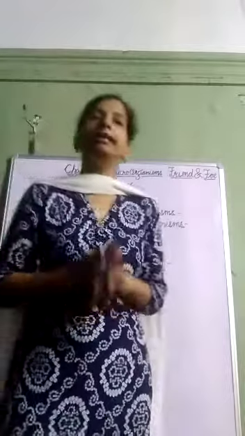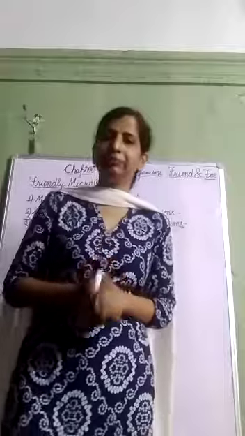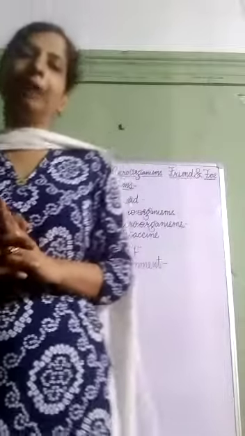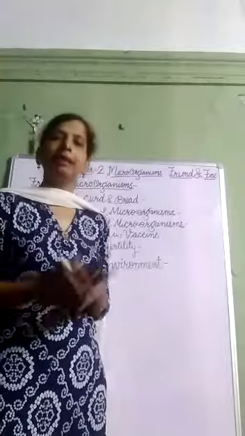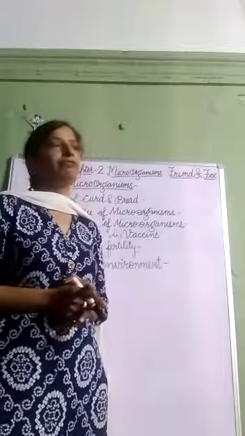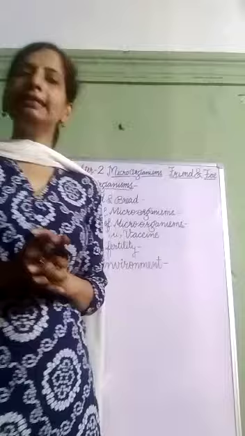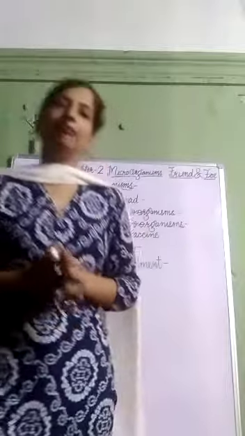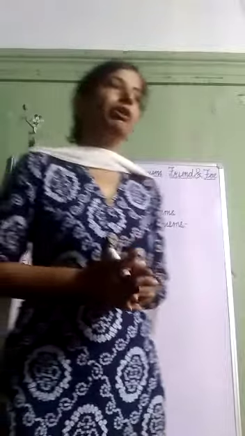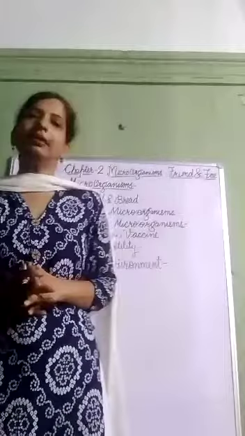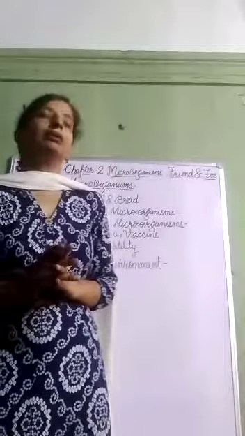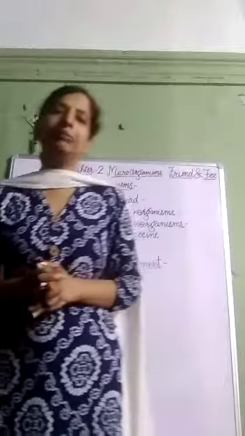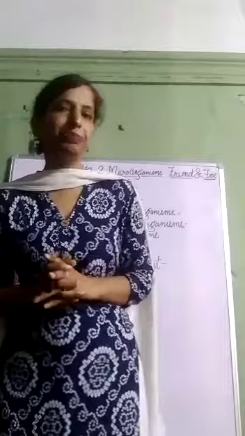From which microorganism are they produced? First of all, in 1929, Alexander Fleming made an antibiotic called penicillin. He made this antibiotic penicillin with the help of the fungus Penicillium. Actually what happened was, Alexander Fleming was working on a culture of disease causing bacteria. Suddenly he noticed that spores of a little green mold were present in his culture plate.